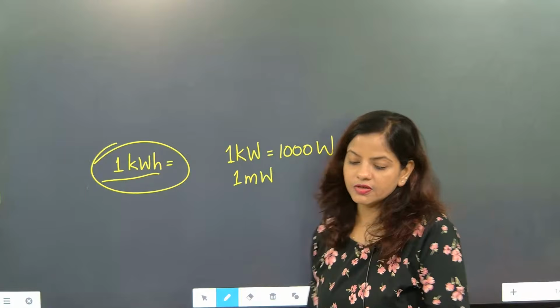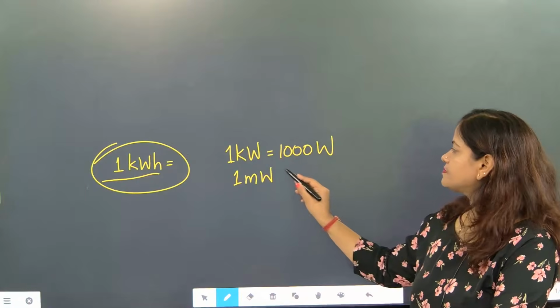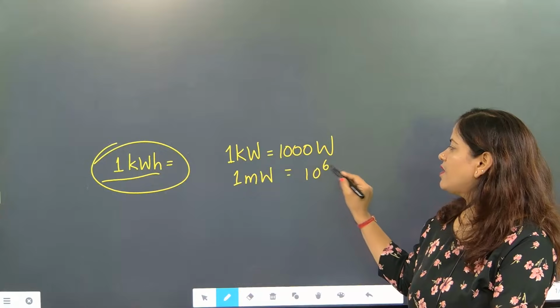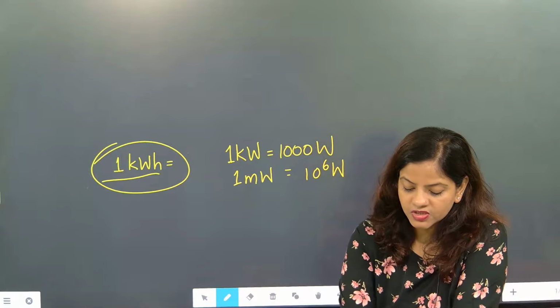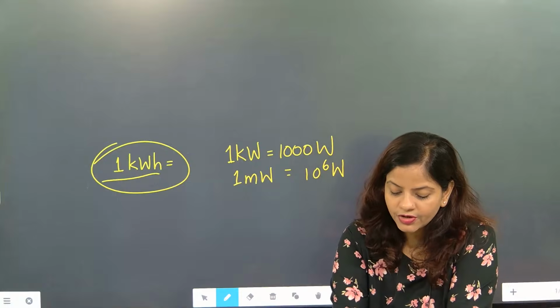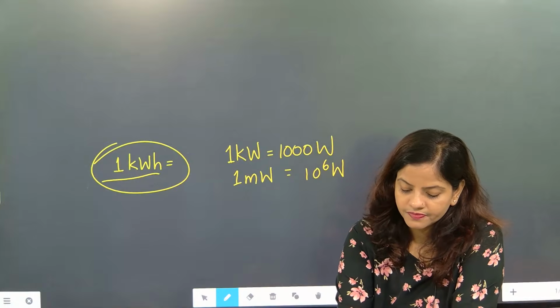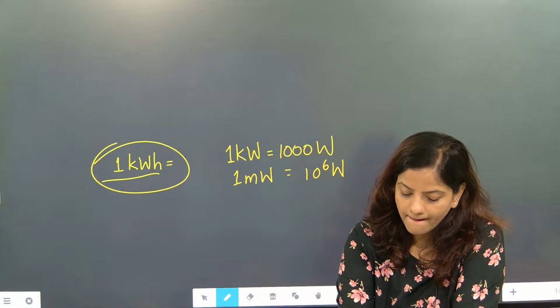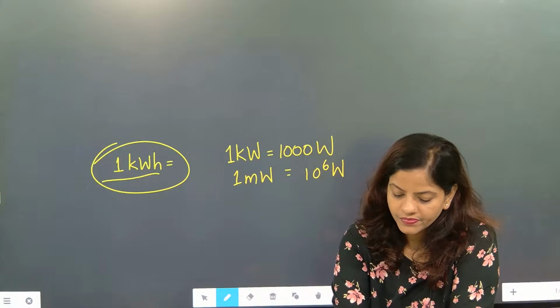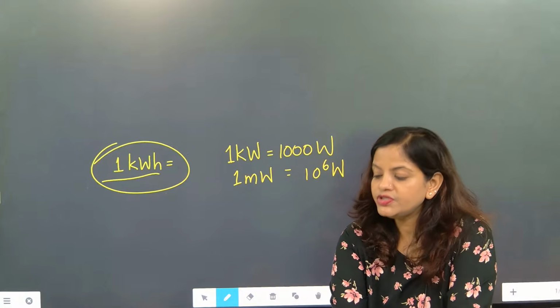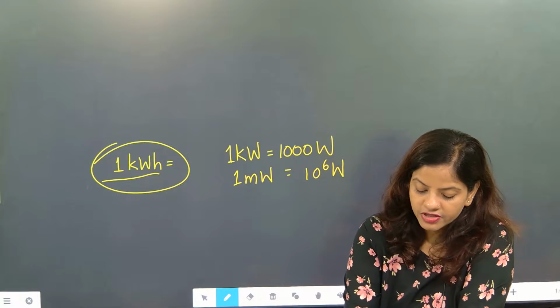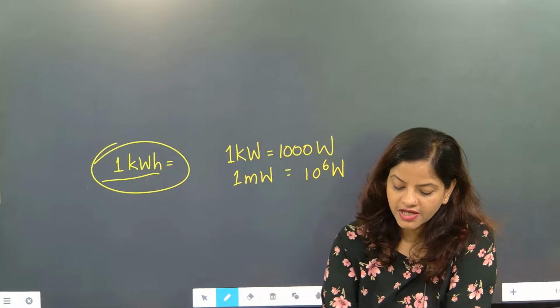1 megawatt is 10 to the power 6 watt. First write it down. 1 megawatt is 10 to the power 6 watt. 1 kilowatt is 10 to the power 3 watt. These are the units to measure electric power. Understood?